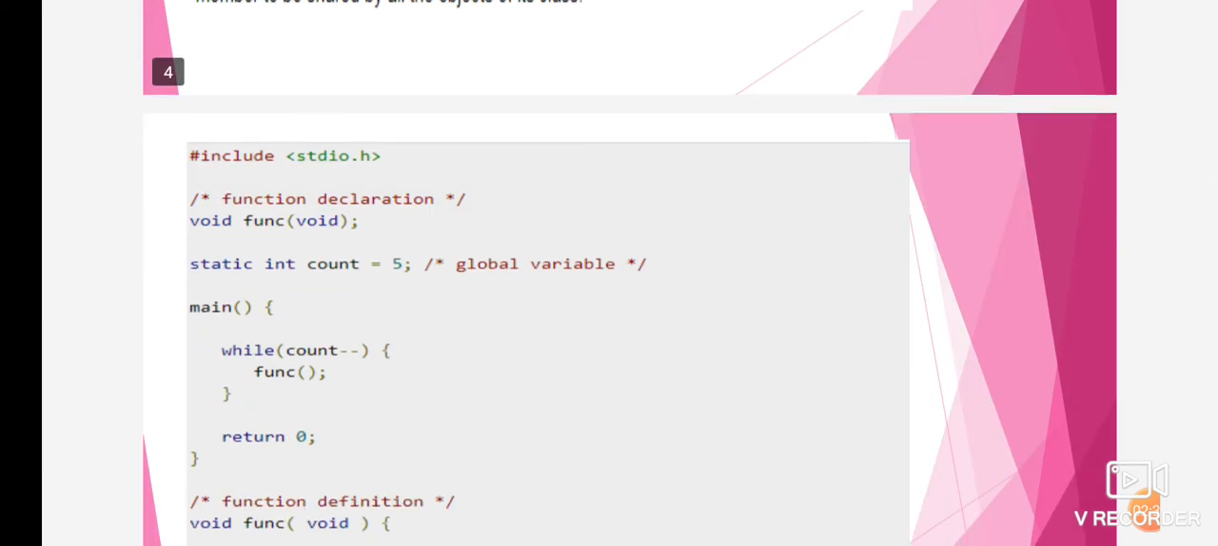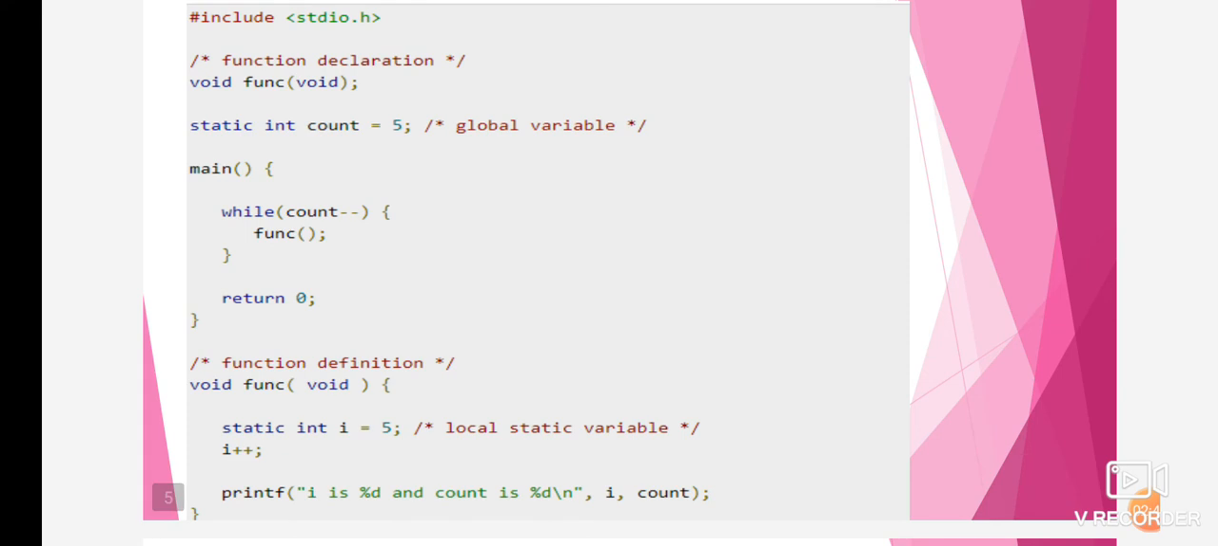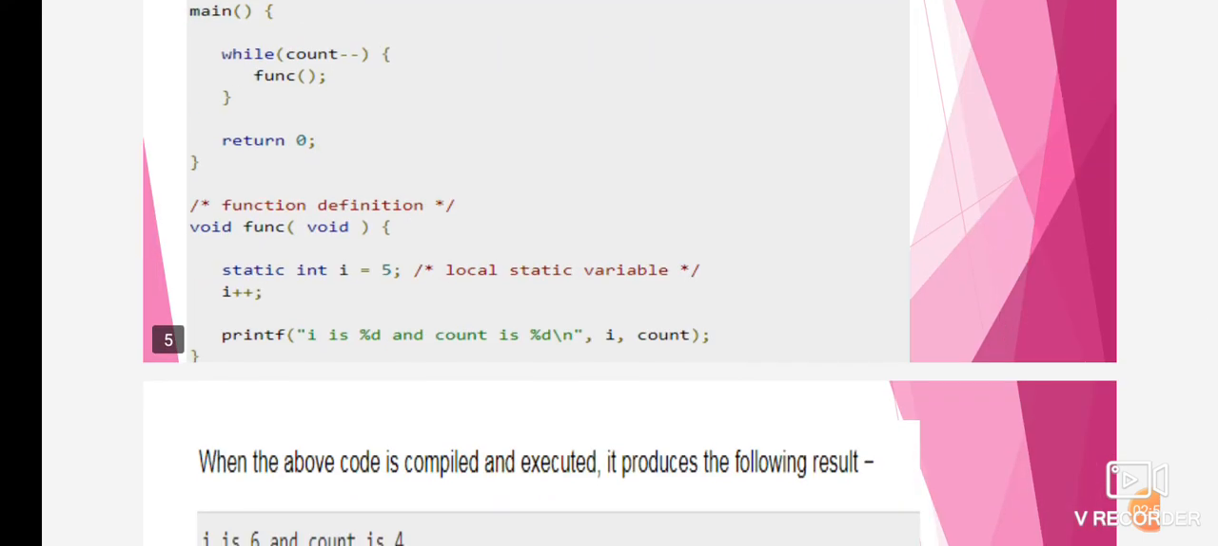So this is an example of a storage class. First we define the header file and the function declaration, that is void func(void), static int count = 5. Here we declare the global variable count equal to 5, right? Then the main function: while count-- decrement operator, then we call the function, then return.